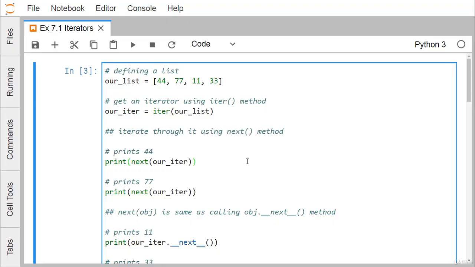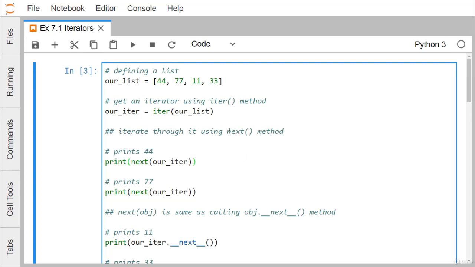Iterators are very common in the Python programming language, and they are elegantly implemented within for loops, generators, comprehensions, etc., but hidden in plain sight. An iterator in Python is nothing but an object, and this object will return data one at a time during our iteration. Obviously, if some data is available, then only it will return the data, otherwise it will throw an exception. So technically speaking, a Python iterator object must implement two special methods.